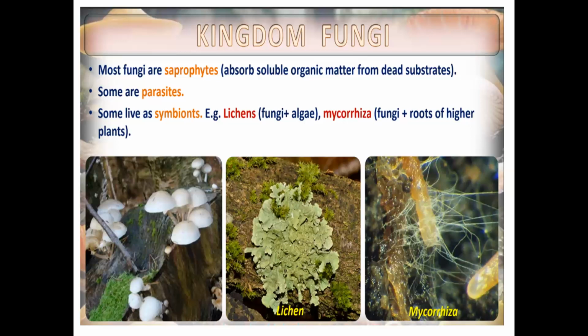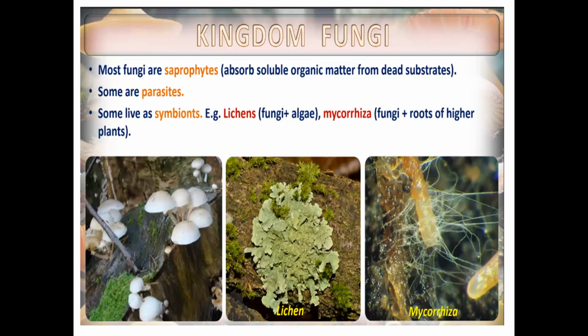Under fungi, you write absorbs water and mineral. Under algae, photosynthesis. Does photosynthesis. Photosynthesis is enough. So even for exam, if you write like this, enough. In flowchart form.